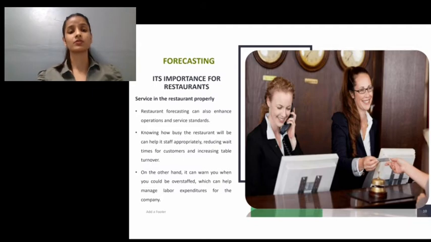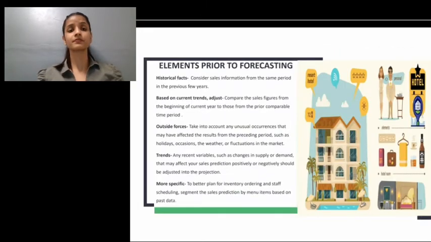Restaurant forecasting can also enhance operations and service standards. Knowing how busy the restaurant will be can help staff it appropriately, reducing wait time for the customer and increasing table turnover. On the other hand, it can also warn us when we may be overstaffed, so we can manage our labor expenditure.